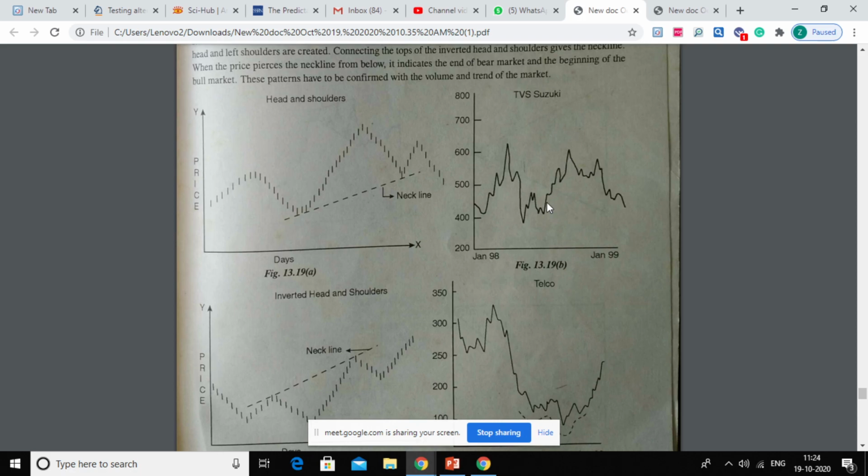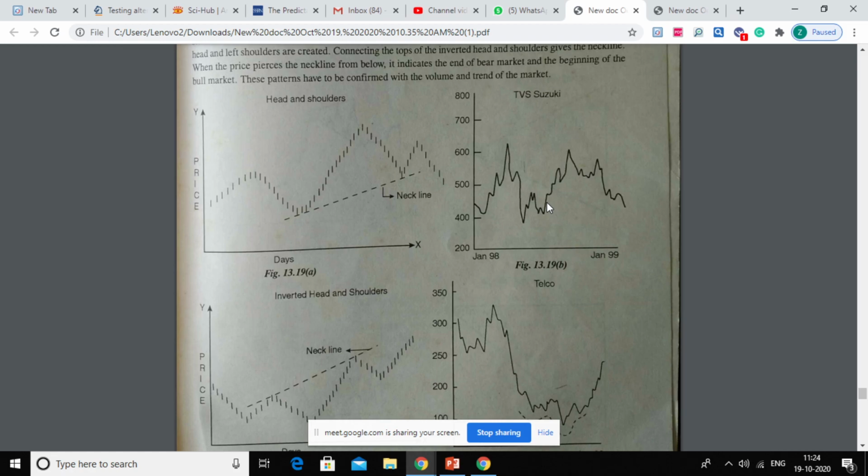But right now we are trying to understand head and shoulder, and by that way it is giving you a buying trigger. And at this point of time it had given you a selling trigger, sell it here, otherwise stock prices will go below, and you have to sell at a certain point of time. You have to sell it at 380 rather than 500 if you have already invested in TVS Suzuki.